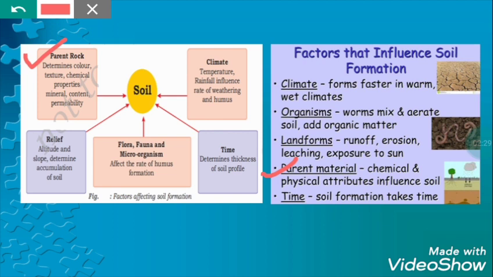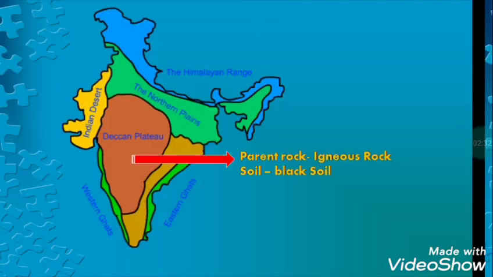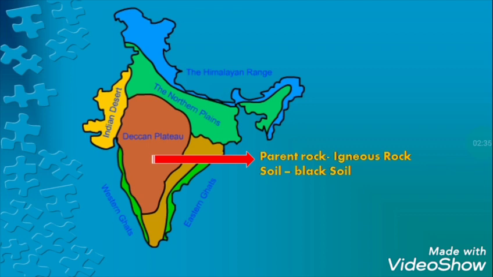Now let's understand what is parent rock. The soil is a mixture of rocks. So just take an example of our southern India. There you can see the Deccan Plateau region.